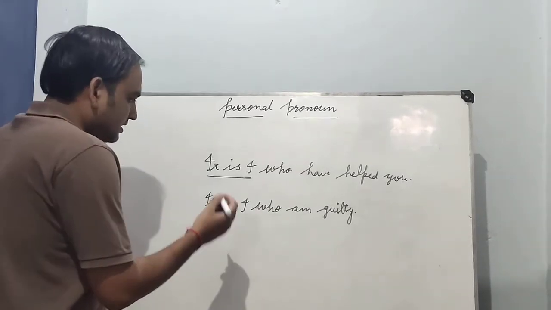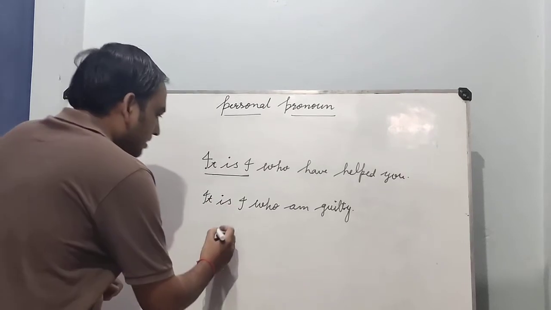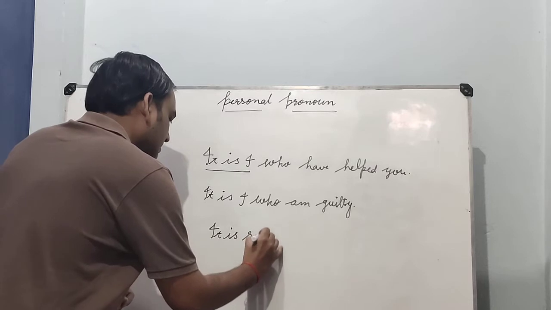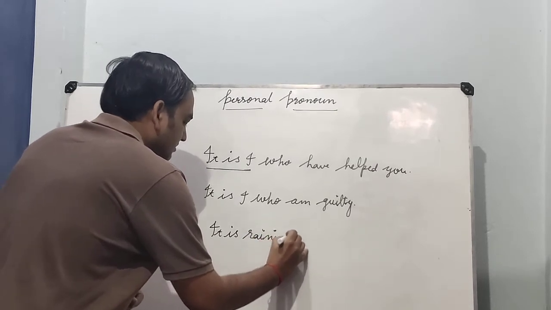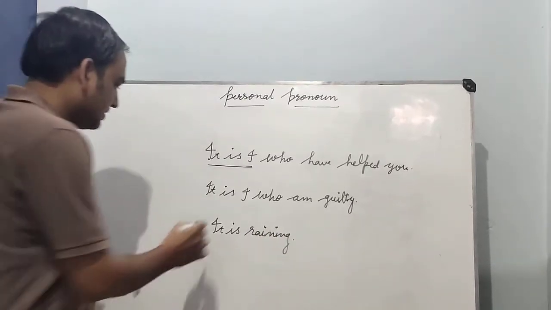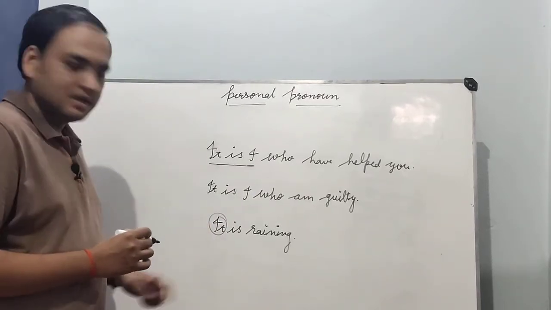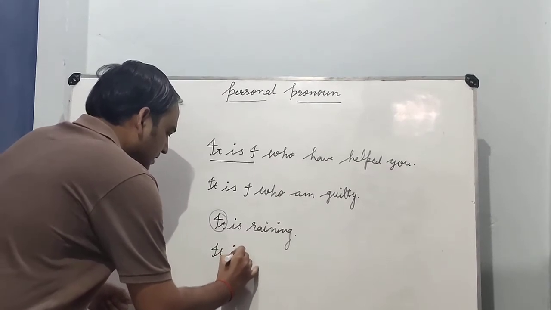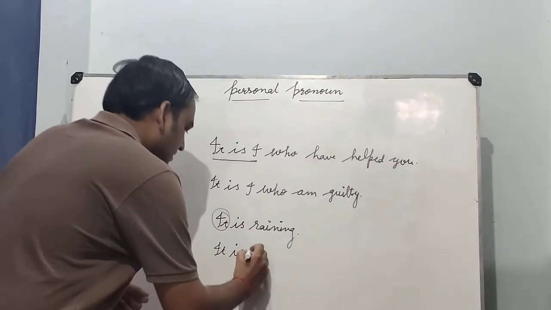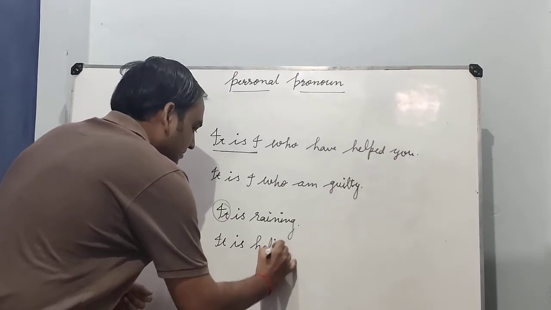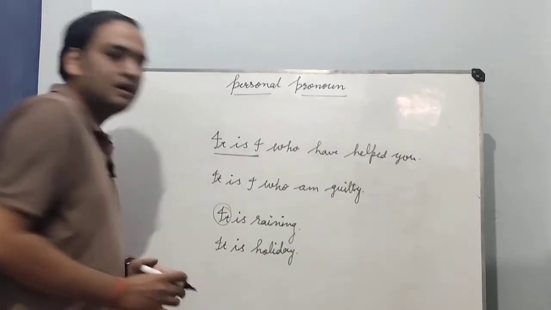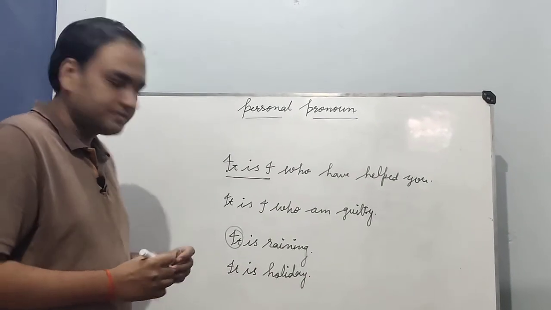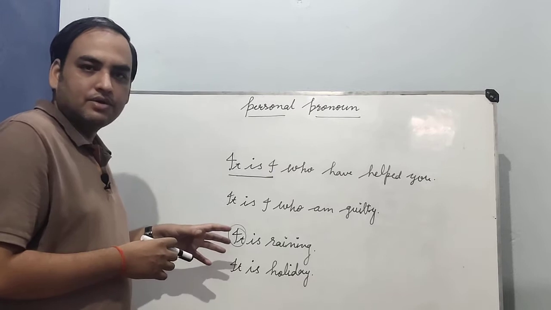Okay, now let me discuss here. Next is suppose it is raining. Here we are talking about बरसात हो रही है. So here we are using it as a nominative case. It is raining. It is holiday. Okay, means क्या है ये? हॉलीडे है, छुट्टी का दिन है. Okay, so we have used here it as a personal pronoun.